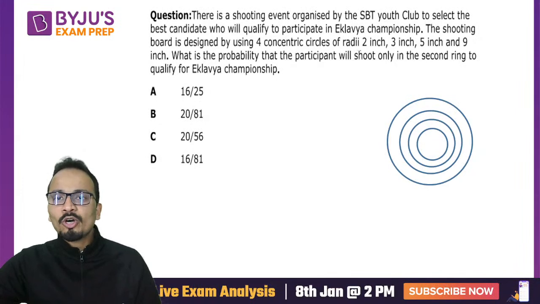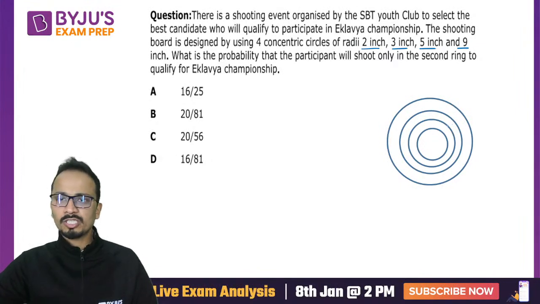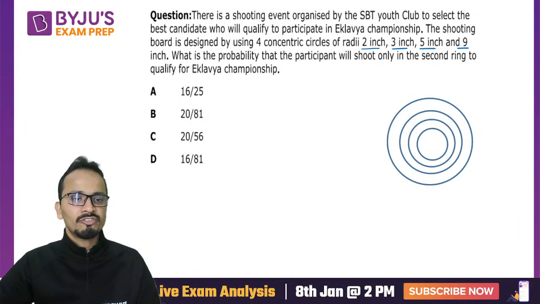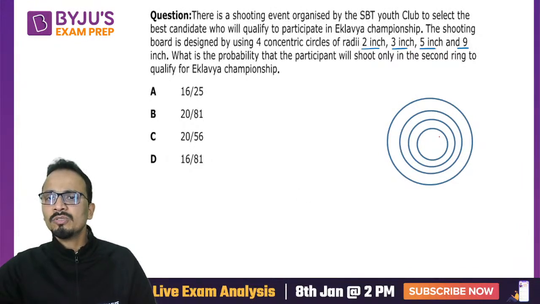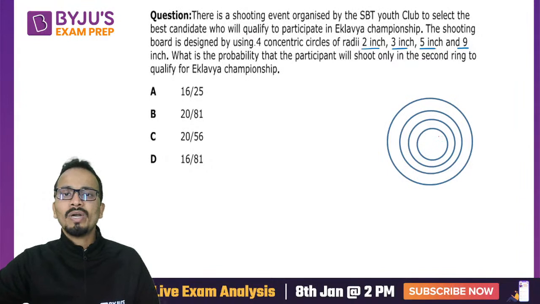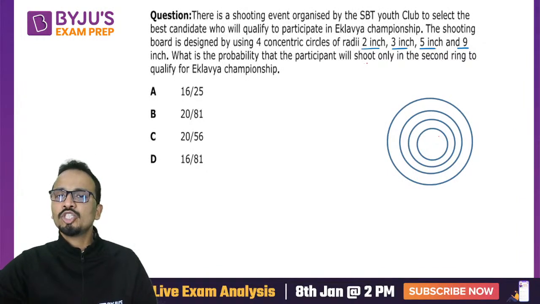So there are 4 concentric circles of radii 2, 3, 5 and 9. So you can see the 4 circles that I've drawn, concentric circles. Assume them to be concentric circles, radii 2, 3, 5 and 9. What is the probability that the participant will shoot only in the second ring to qualify? So this is the second ring.